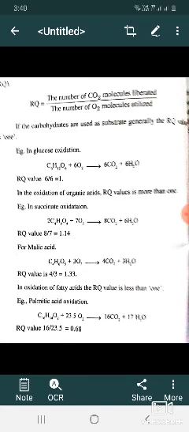Glucose is converted into pyruvic acid by different chemical reactions. This is called glycolysis.